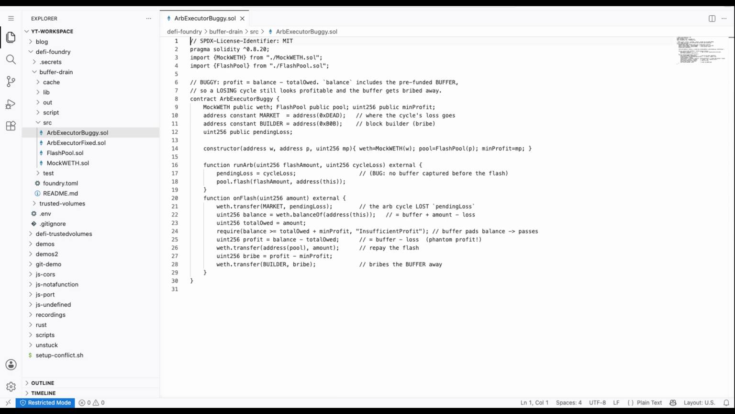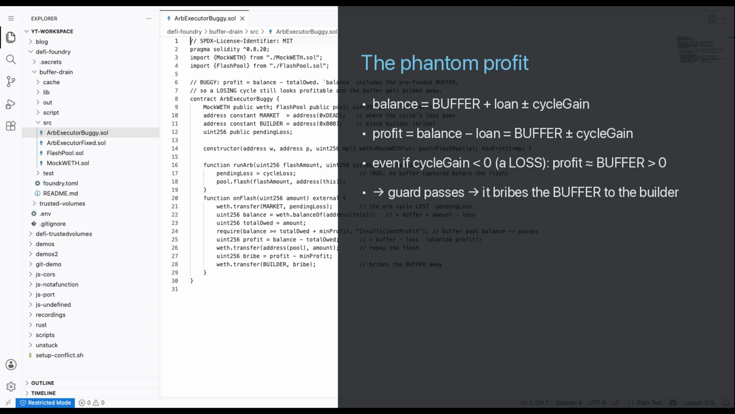Here's the buggy line: balance is balanceOf the contract, and now that includes the pre-funded buffer. So profit equals buffer plus or minus the cycle's gain. The borrowed money cancels out, but the buffer stays in. Profit is now padded by your own capital. Do the algebra: balance is the buffer plus the loan plus or minus the cycle gain. Subtract the loan and profit is the buffer plus or minus the gain. So even when the cycle loses money, profit is still roughly the buffer.